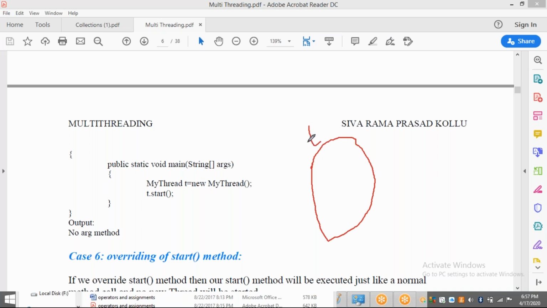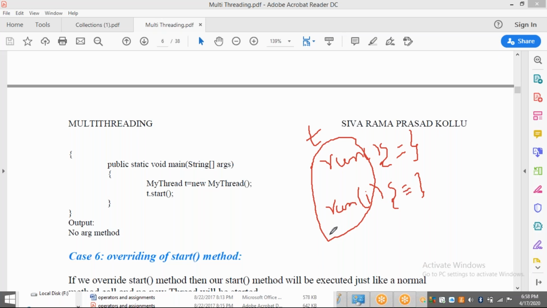So this is what T. In this, what we are having? One run method without parameter. It has some body for this run method. Next, the second one. We are going to have one more, that is run of some one parameter. Here it is also having some body. Okay, this is the case.